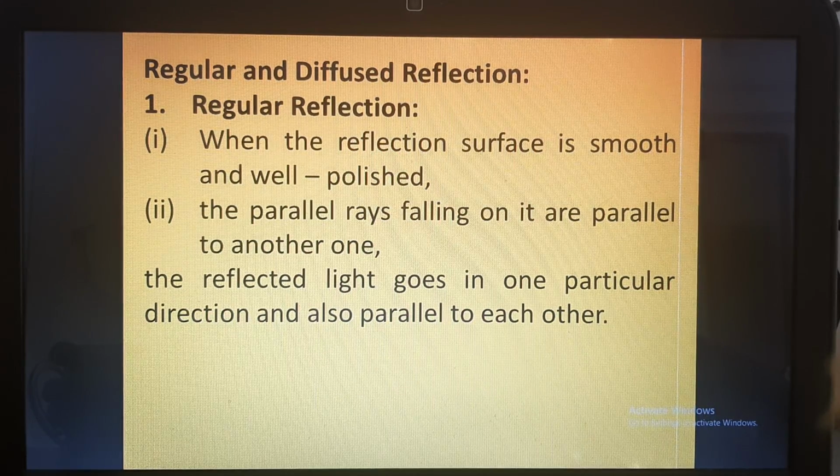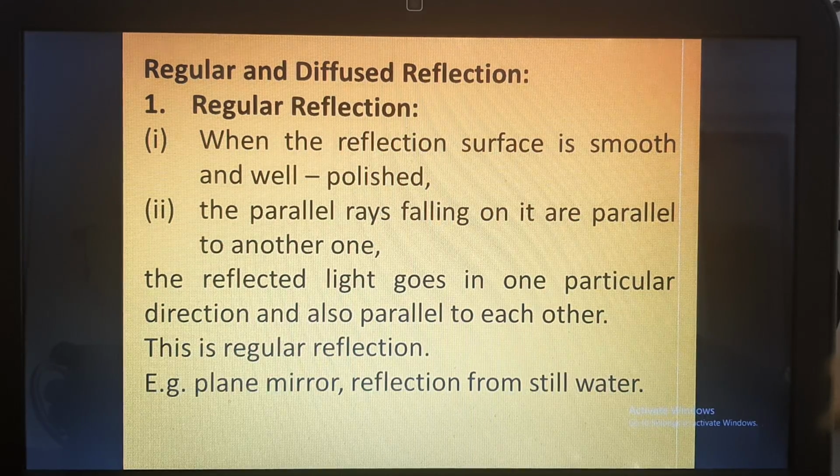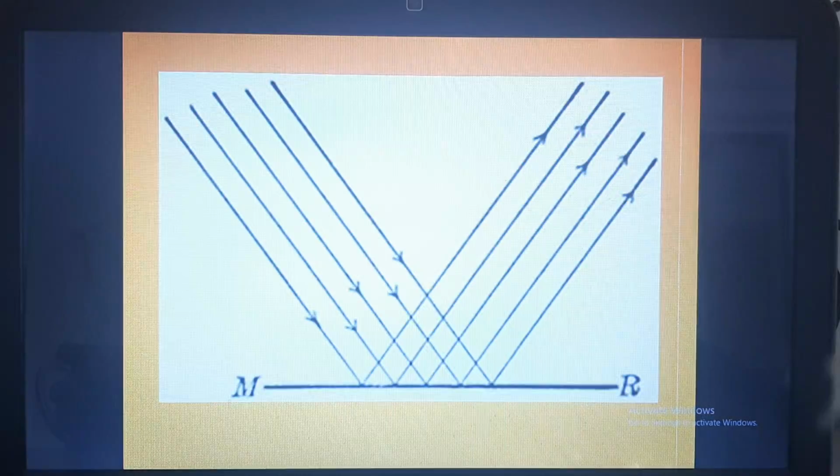So in case of regular reflection, the parallel rays which are incident on the reflecting surface will reflect in a particular direction, and the reflected rays are also parallel to each other. So what happens in this case? The image which is formed is sharp and clear. So this shows that reflection depends upon the type of surface. If the surface is smooth and well polished, the reflection will be of regular type. Example, the reflection from a plane mirror or reflection from still water, where we can see our image clearly, is known as regular reflection.